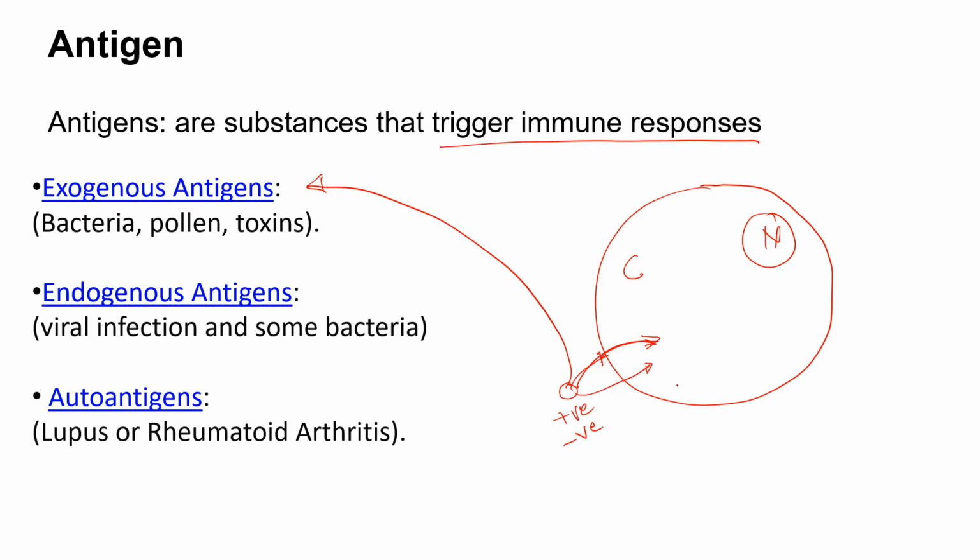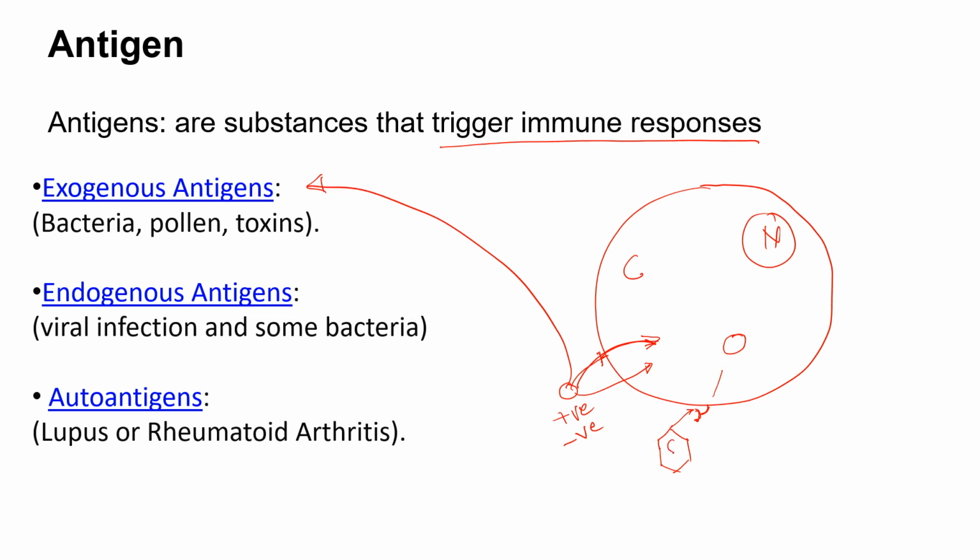In the case of endogenous antigens, as the name itself suggests, the antigens are produced inside the cellular system. The classical examples are viruses, the infection of a virus into a susceptible cell population. Suppose this is a viral molecule which is targeting this particular cell type. This virus can bind to the receptor present on the host cell, and after binding they enter inside the host cell by receptor mediated endocytosis.